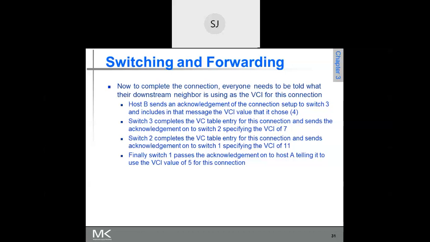How is this connection established along the different routers in between?